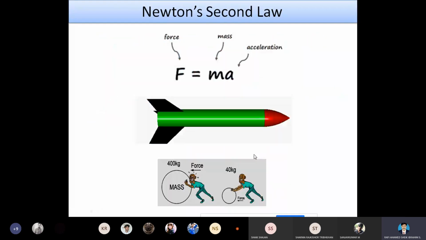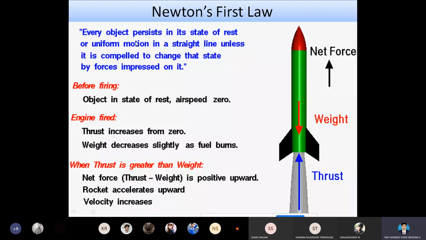So Newton's three laws: every object persists in its state of rest or uniform motion in a straight line unless it is compelled to change that state by forces impressed on it.